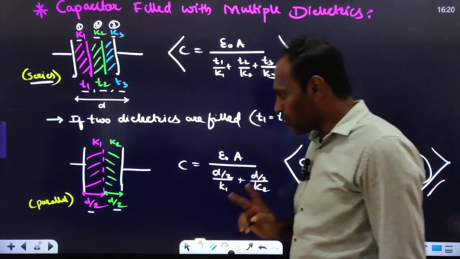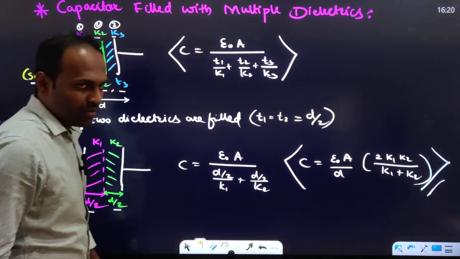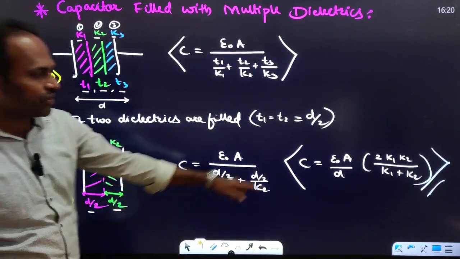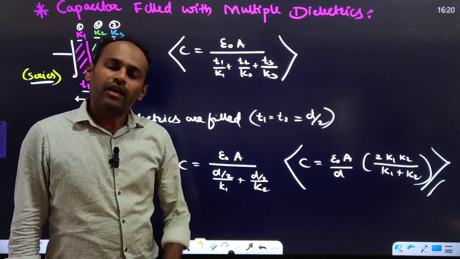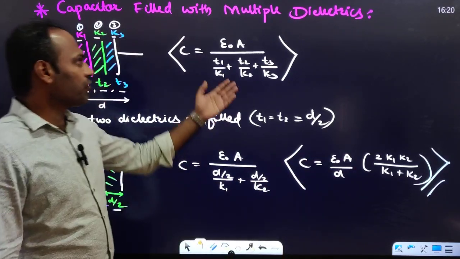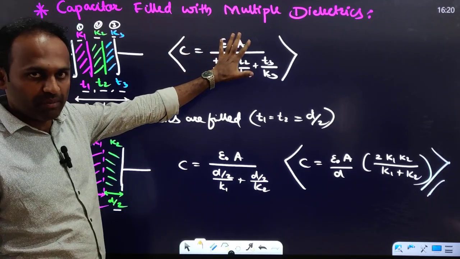So if there are 2 dielectrics in between the plates of the capacitor, you directly go for this formula: epsilon naught A by D, 2 K1 into K2 by K1 plus K2. If there are more than 2, then you go for this. This is the basic formula.